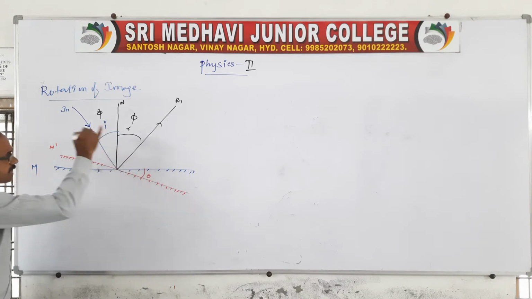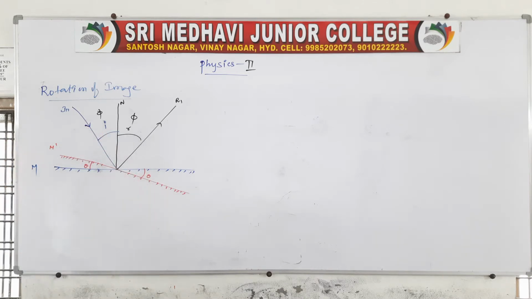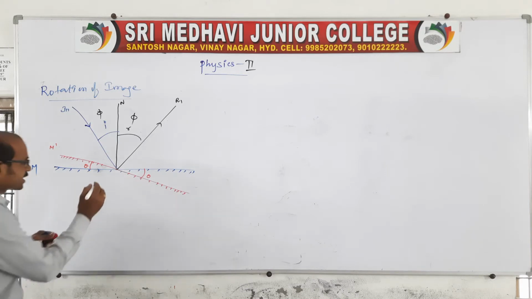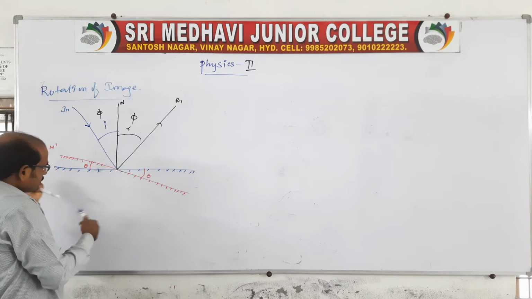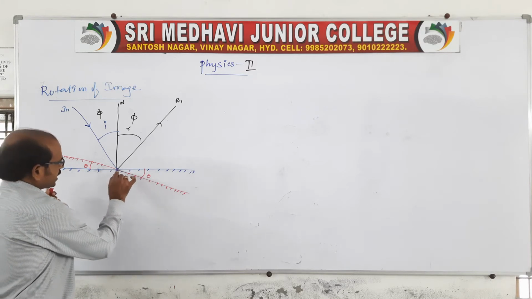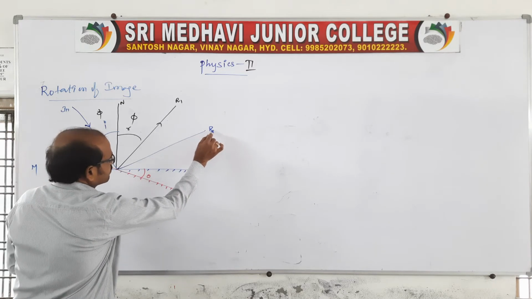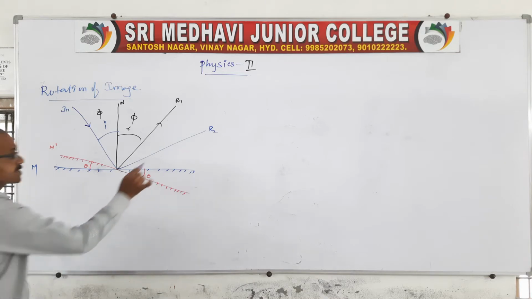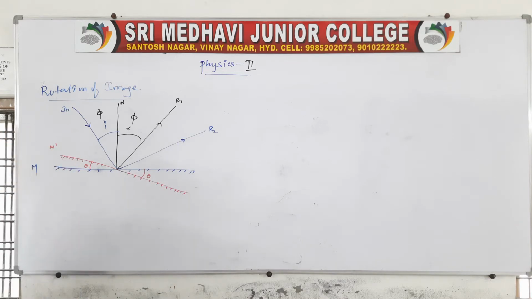So what will happen? Because the incident ray is as it is, the reflected ray, because the mirror is rotated, will be like this. This is the reflected ray because the mirror is rotated.